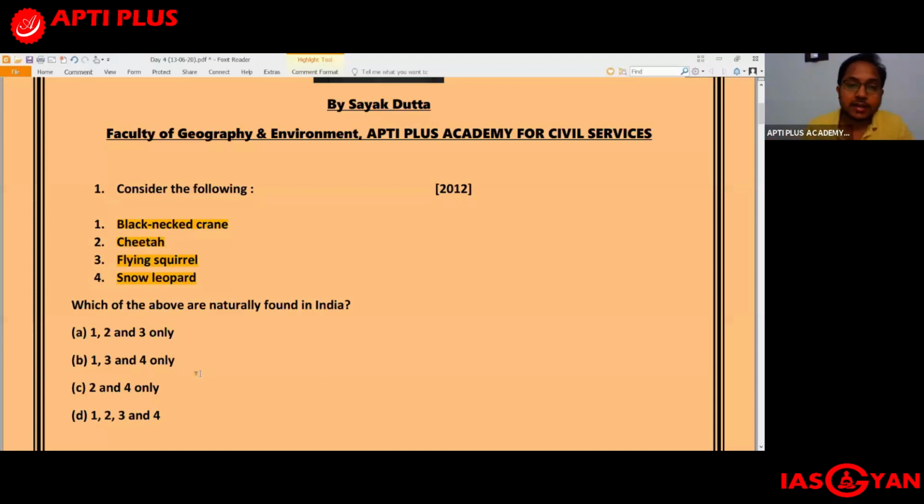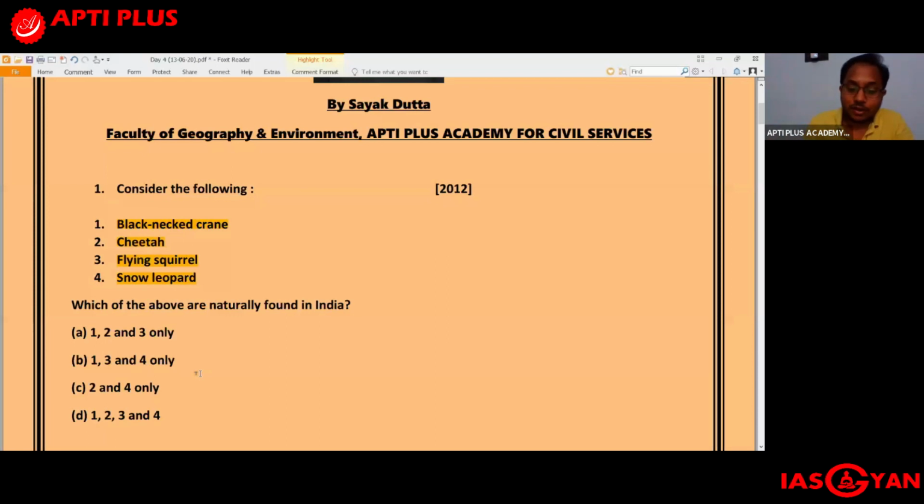Okay, this Asiatic wild ass. It is actually a near threatened species now. This question was from 2012, and maybe at that point of time it used to belong to an endangered species. But now if you check the IUCN status of the Asiatic wild ass, it is a near threatened species, not exactly an endangered species. So 3A is the correct answer.